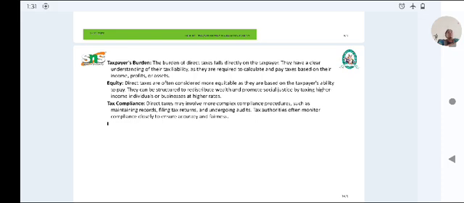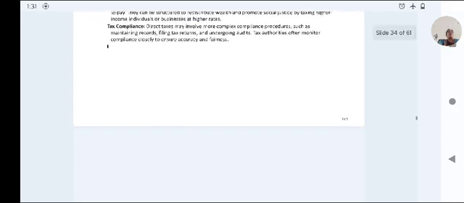Tax compliance. Direct tax may involve complications of procedure such as maintaining records, filing tax returns, and understanding the audit. The tax authority monitors compliance, ensuring accuracy and fairness.